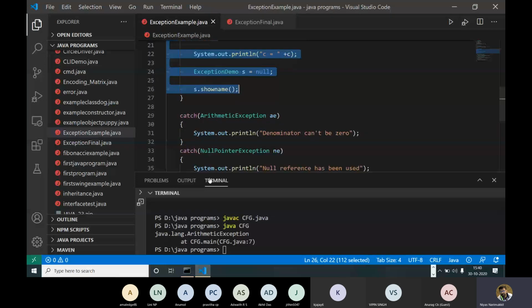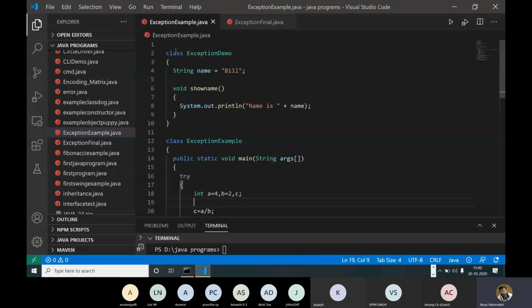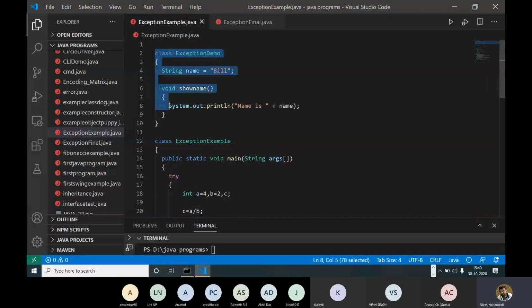Can you see any exceptions in this program? This is a sample program, an exception demo program. That class has a string name, and we have predefined the value of the string as Bill. We provide a function, void show name, just to show the name. It will print the name as Bill, because we already defined the name as Bill here. So this is a simple class.